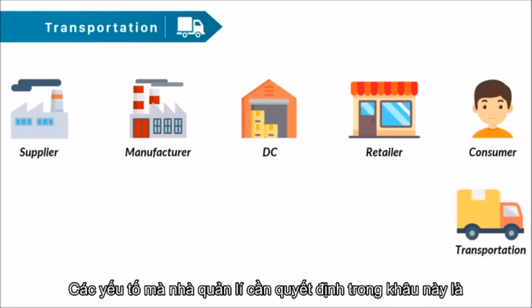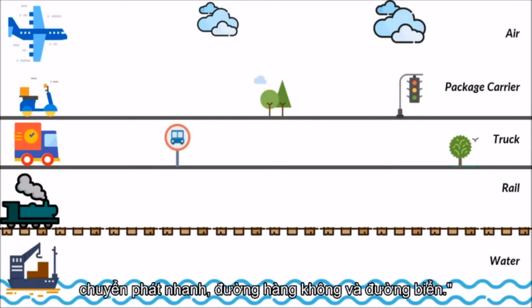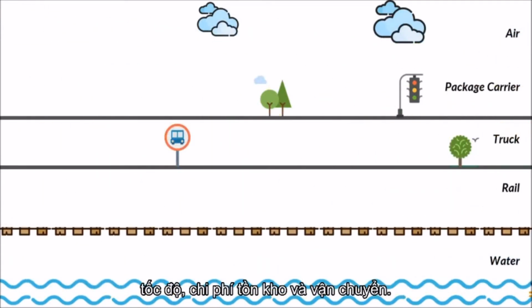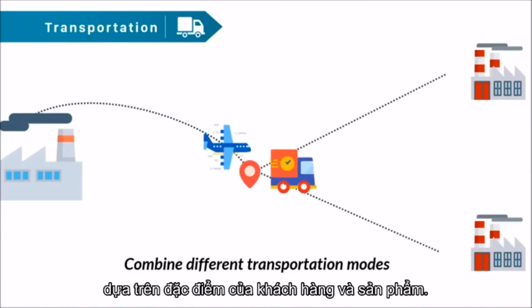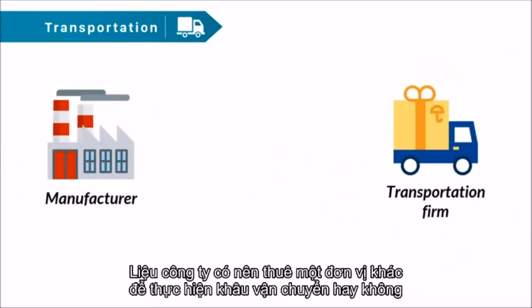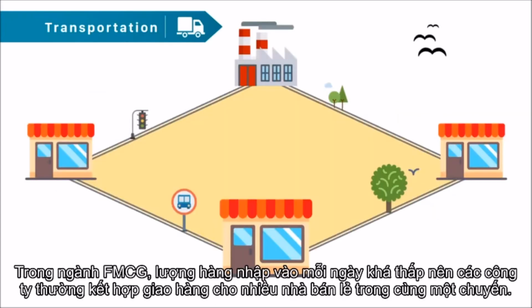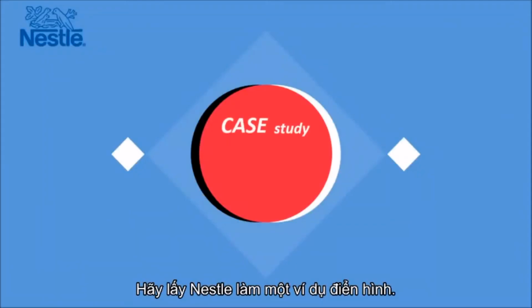The common decisions to make are what modes of transportation should be adopted among rail, truckload, less than truckload, package, air, and water based on lot size, transportation time, inventory, and transportation cost. How to combine different transportation modes and networks based on customer and product characteristics. Should the company outsource transportation based on its ability to handle transportation profitably, especially when shipment sizes are small? In FMCG industry, daily replenishment is quite low, so firms often adopt truckload, which milk runs from plants to multiple retailers. Let's consider the case of Nestle.